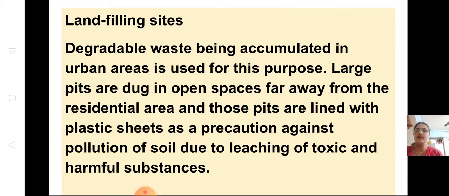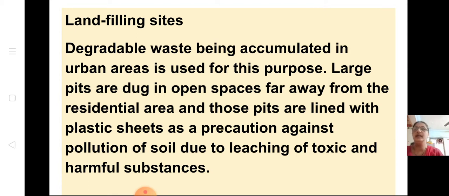This is land filling sites. What are the land filling sites? They make big huge pits. Near our school also there is one dumping ground, isn't it? So all the degradable wastes are dumped into it, but there is a plastic lining on that pit so that the soil nearby is not polluted. Okay, I will read this and explain first.